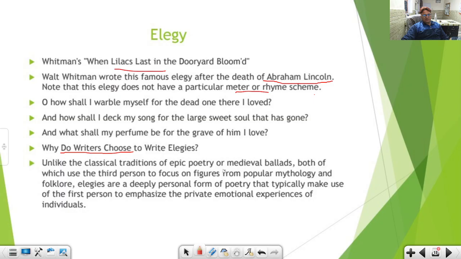Unlike the classical traditions of epic poetry or medieval ballads, both of which use third person to focus on figures from popular mythology and folklore, elegies are deeply personal. This is the basic difference, okay? They typically make use of the first person to emphasize the private emotional experiences of an individual. So when poets are overcharged with emotions, when they lose someone very close to their heart, like their friends, like their father, then to express their emotions, they use this form, elegy.